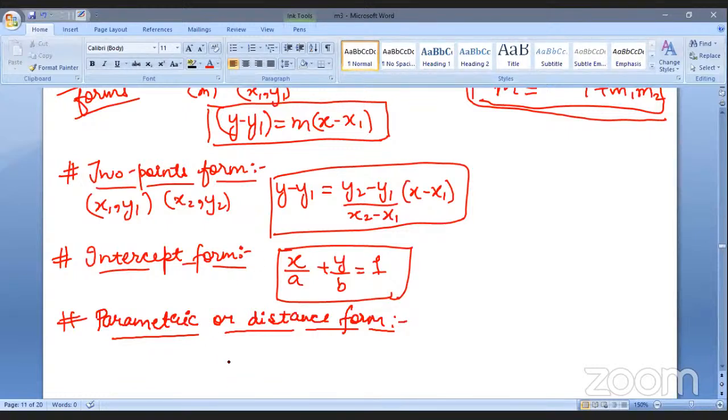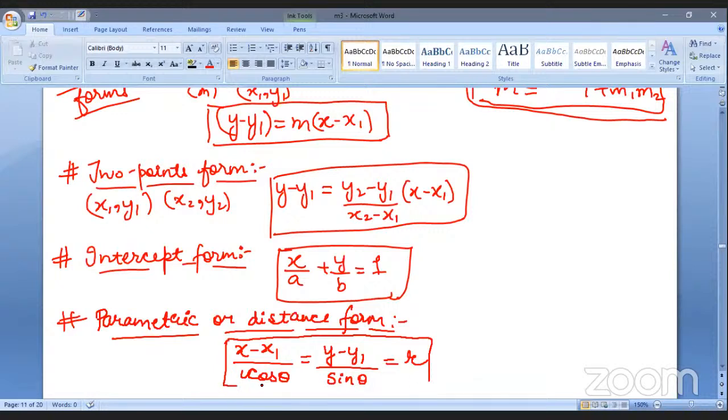Yes. (x minus x1) upon cos theta is equal to (y minus y1) upon sin theta is equal to distance r. Okay. Right. Very good. Who was it? Meghna? No, ma'am, Arya. Oh, sorry. Arya, you get 105 out of 100 because this is very, very correct.